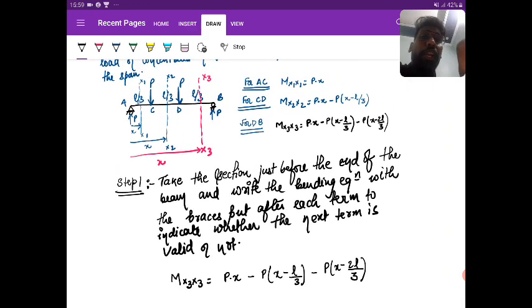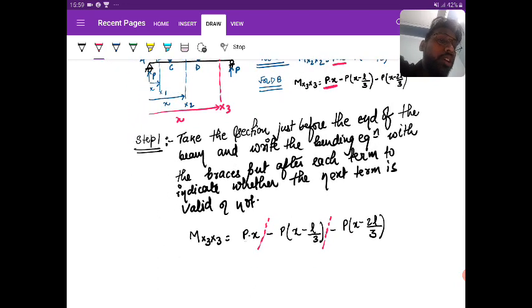And what is said? You need to put the braces after each term. So, the biggest doubt the student used to have, sir, which term we should place at the start? The starting term should be one term which is always applicable. Always applicable, that means at any section you take, it should be applicable. So, that is your PH, that is your first term. Is it clear? First term.